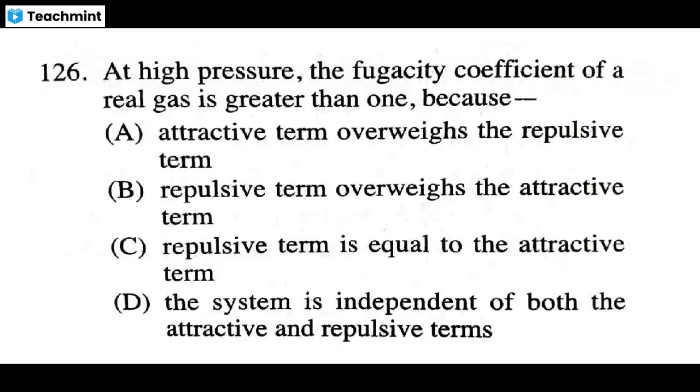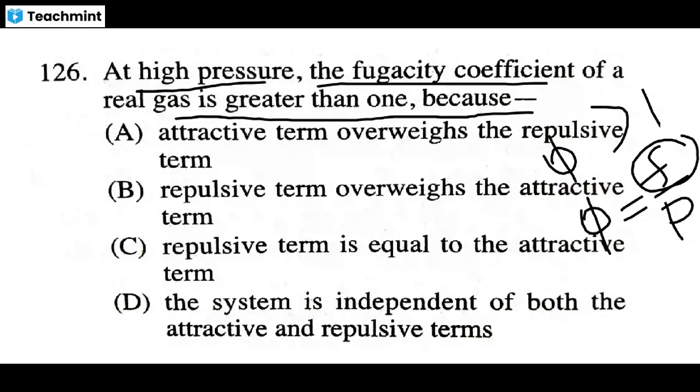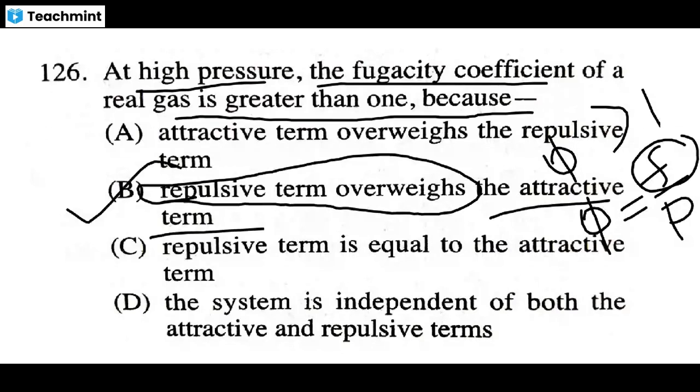Okay, so the fugacity coefficient. When the pressure is high, the fugacity coefficient of a real gas is greater than 1. Correct. So when the pressure is high, the fugacity coefficient is greater than 1, and the fugacity coefficient greater than 1 means the fugacity is high, because the repulsive terms overweigh the attraction terms. Okay, this is the correct answer. Thank you.